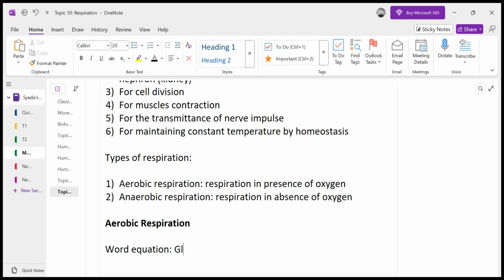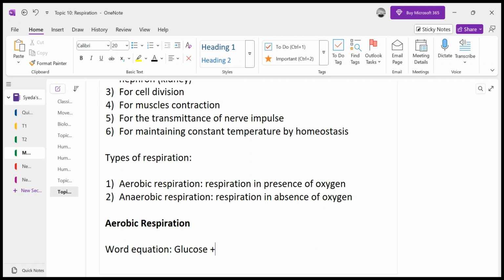The word equation says that glucose, the carbohydrate, is the primary source of energy. So whenever your body requires energy, the first and foremost thing that is broken down to give energy is carbohydrates. And in carbohydrates, the simplest form is glucose. So even if you have glycogen or any other complex carbohydrate in your body, that has to be broken down, digested into glucose, so that the glucose may be used for respiration.